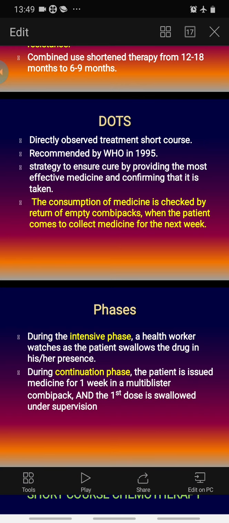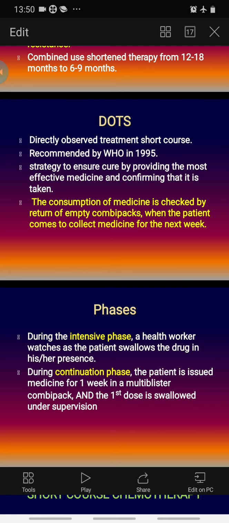So we have discussed that our first goal is to kill the dividing bacilli and make the patient non-contagious, and the second goal is to make the patient completely cured and also prevent relapse. To achieve the first goal, we give multiple drugs together in the intensive phase, where a health care worker watches as the patient swallows the drugs in her presence.